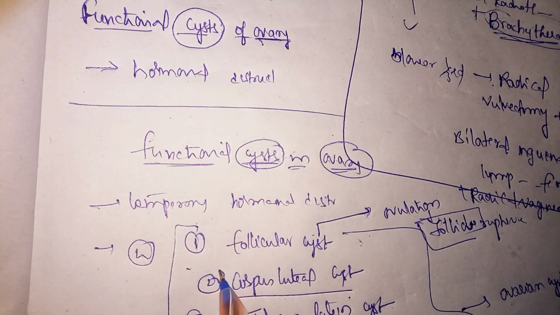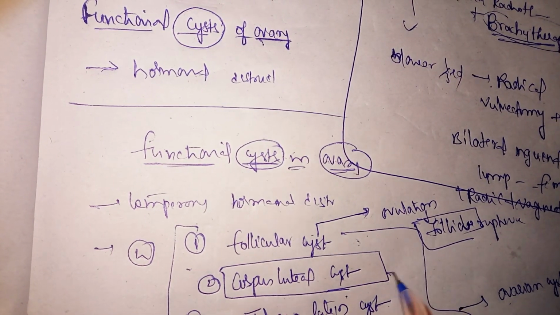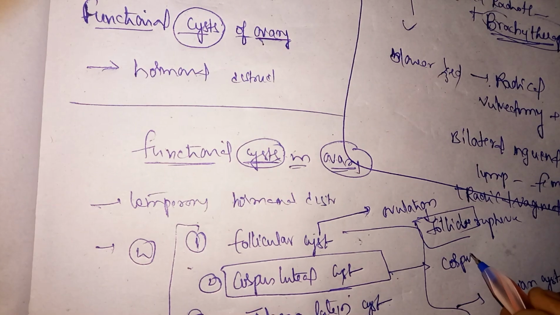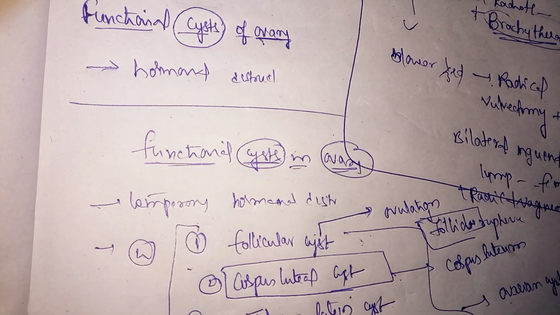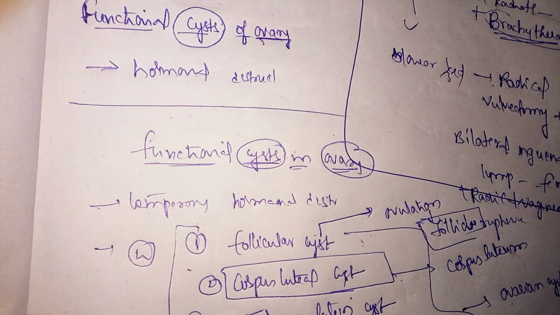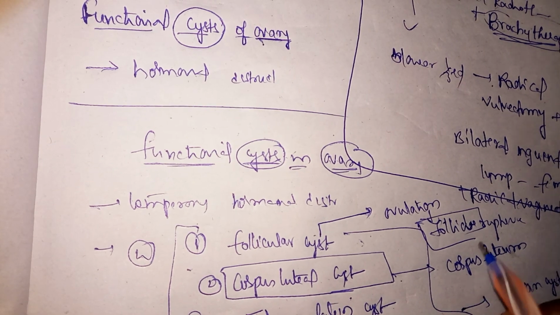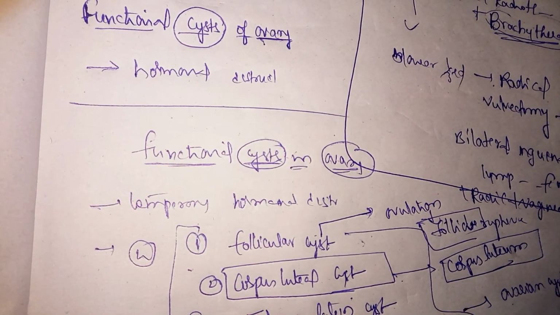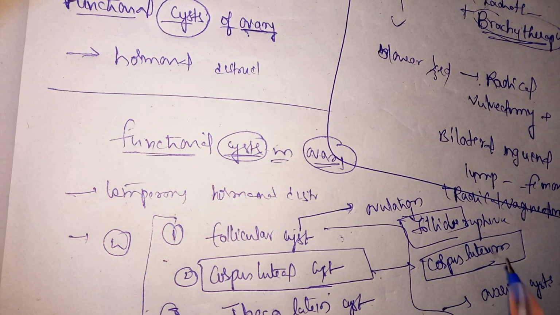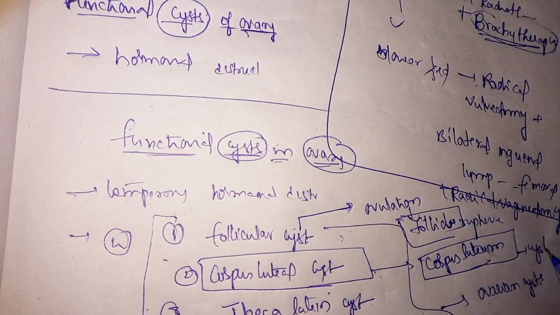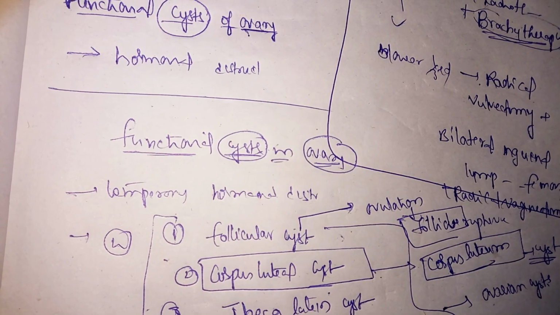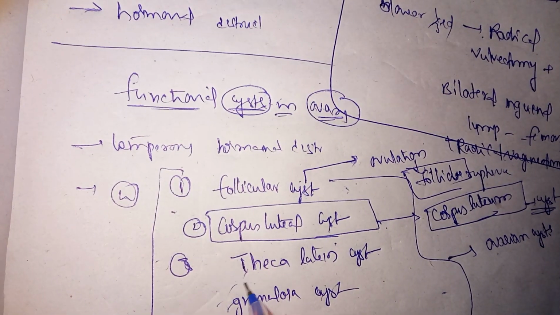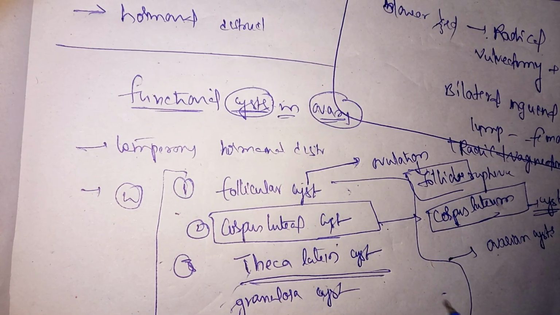Then corpus luteal cyst. As all of us know, corpus luteum will undergo regression after 12 to 14 days of ovulation, right? After 12 to 14 days of ovulation, this corpus luteum will degenerate by itself. But here, instead of degeneration, this corpus luteum will convert into a cyst. That is what is called corpus luteal cyst. Then move to thecal luteal cyst.